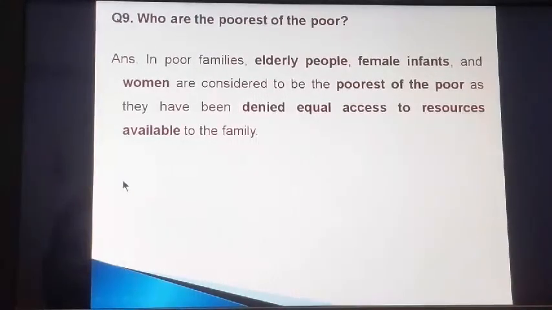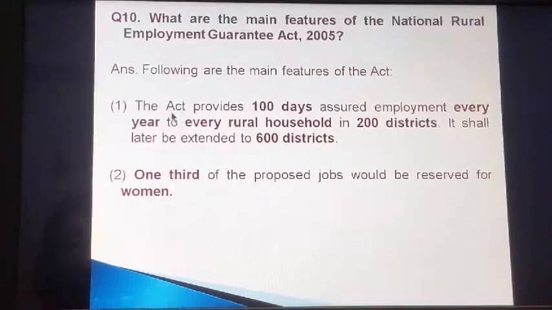Now question 9 is, who are the poorest of the poor? So the answer is, in poor families, elderly people, female infants, and women are considered to be the poorest of the poor, as they have been denied equal access to resources that are available to the family. So this is the answer to question 9. Now move on to question number 10. This is, what are the main features of the National Rural Employment Guarantee Act 2005?